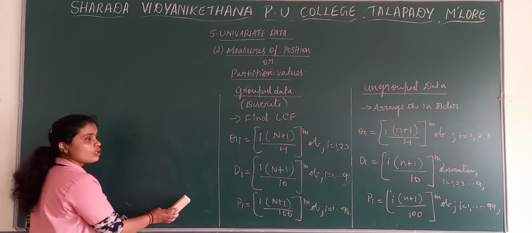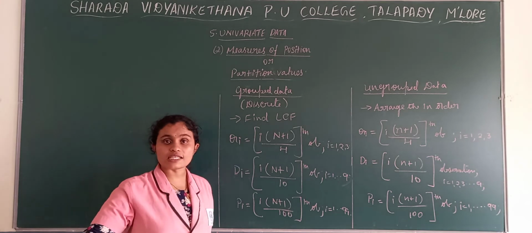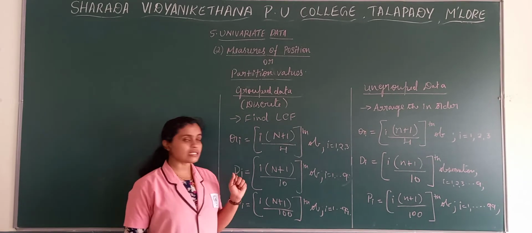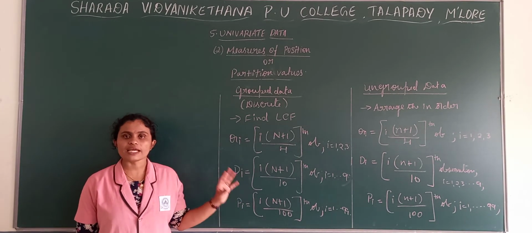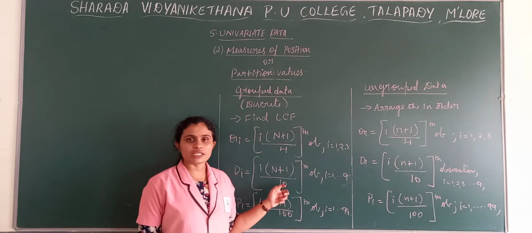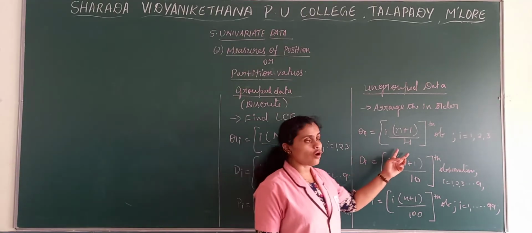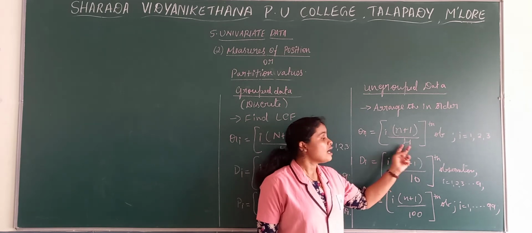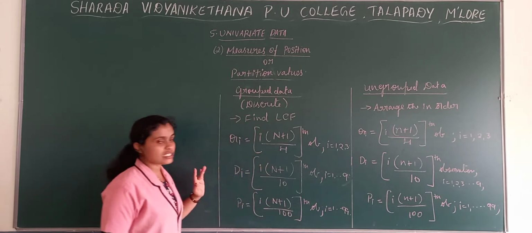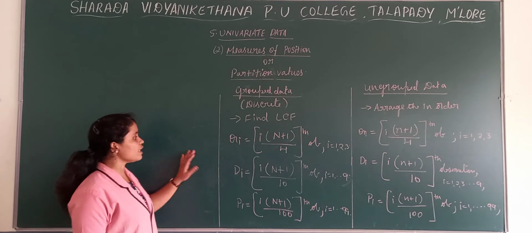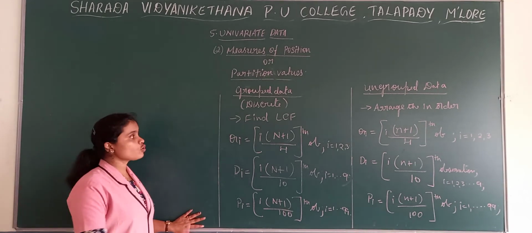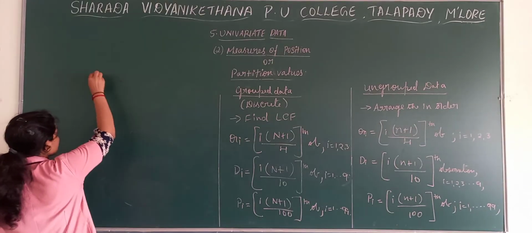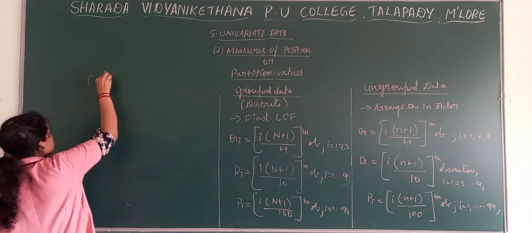See, there is no difference in the procedure of deciles, quartiles or percentiles. It is the same as median, but there is a change only in the formula. Other than that, the rest of the procedures are similar to median. Now we have seen grouped discrete. Now we'll see the formulas for continuous data.